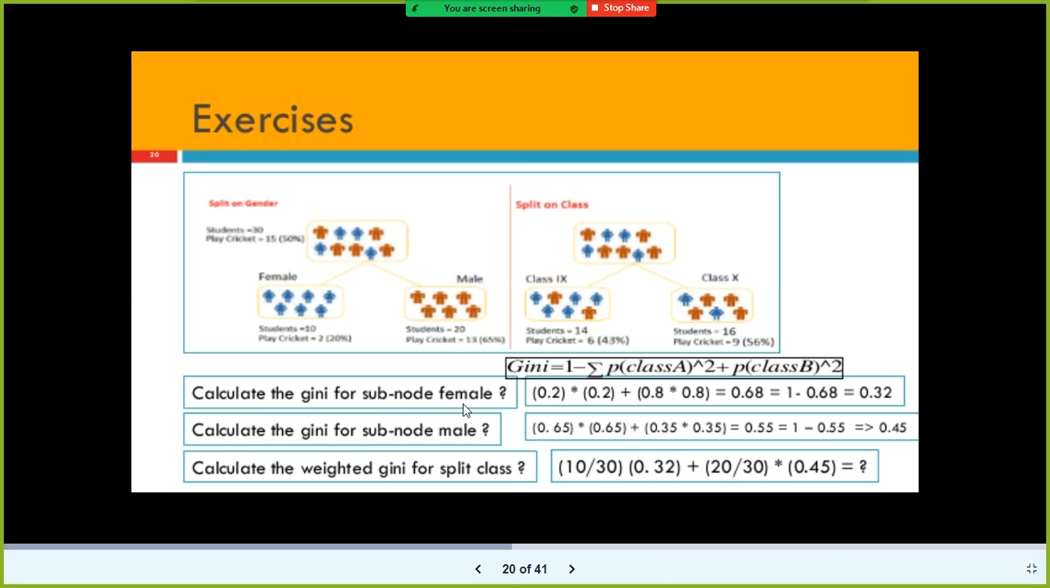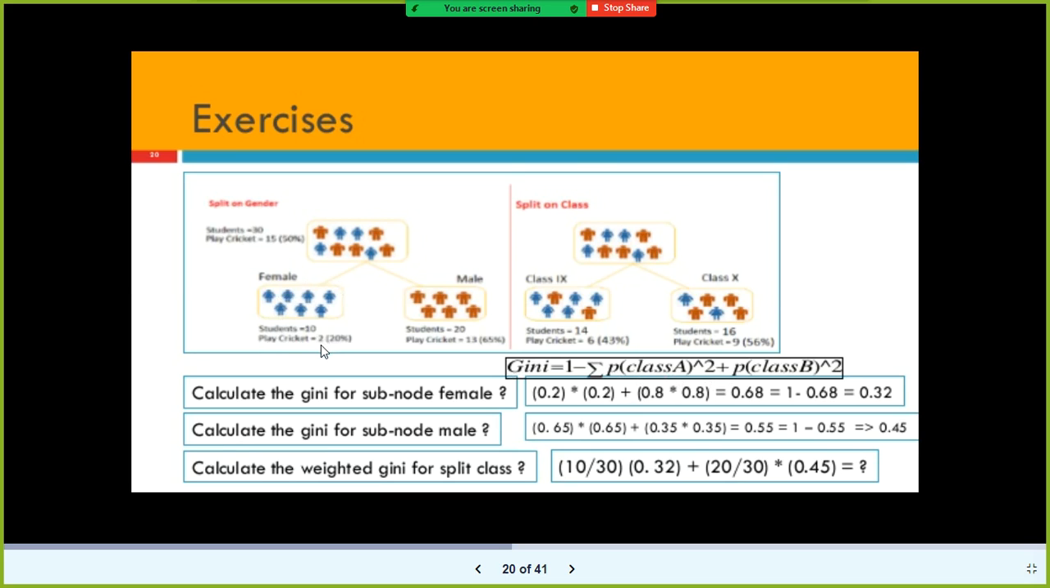Now we need to calculate the Gini for the subnode female, right? So here 0.2 into 0.2 plus 0.8 into 0.8. If you subtract the value from 1, or from 100, you will get 20. So look at this formula, probability of class A.